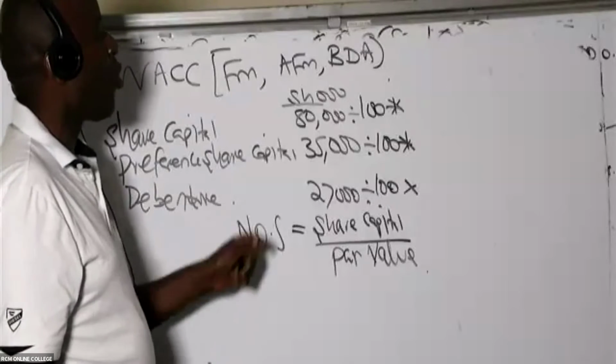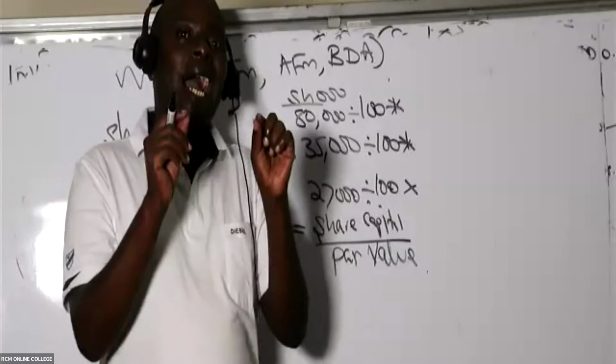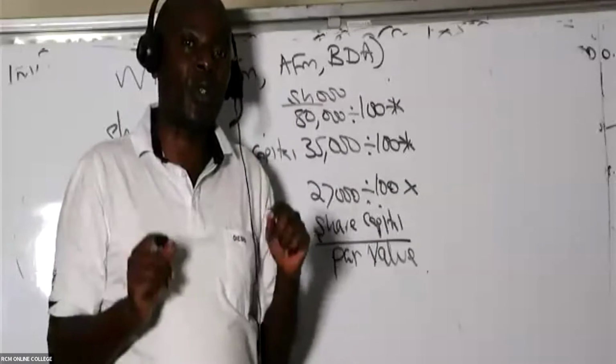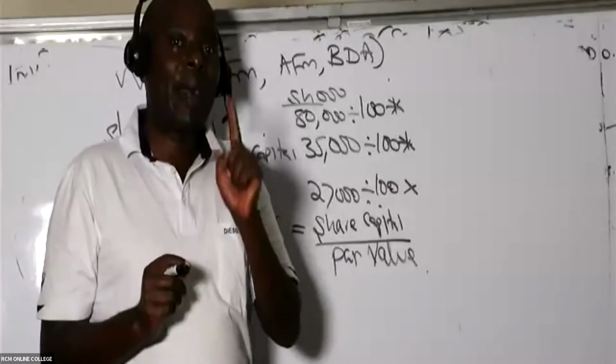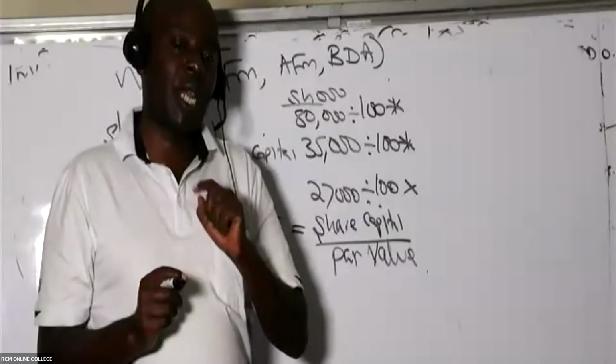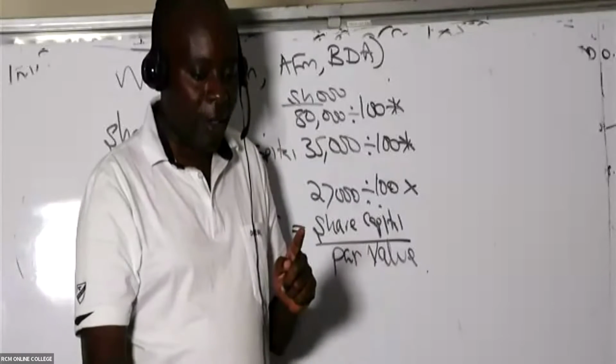what I need to do now is convert this to market values. I need, for instance, their current market prices. If it is ordinary share capital, do I know the current market price of each ordinary share? Let's check these out.